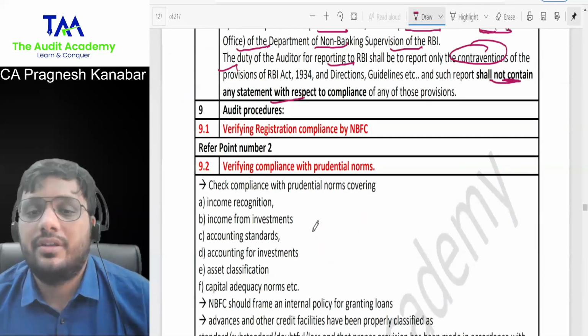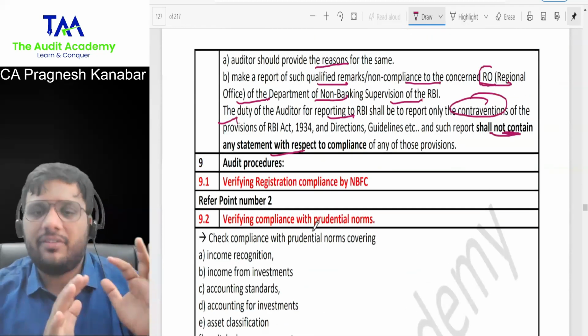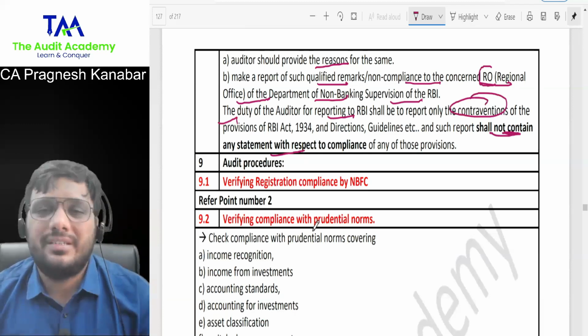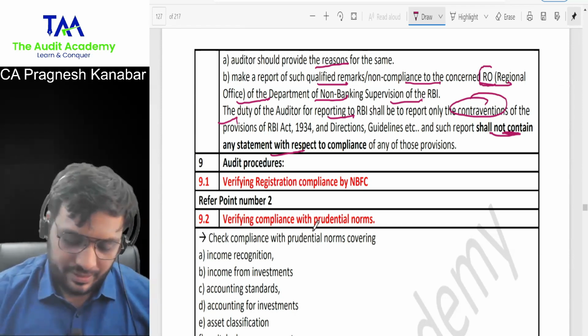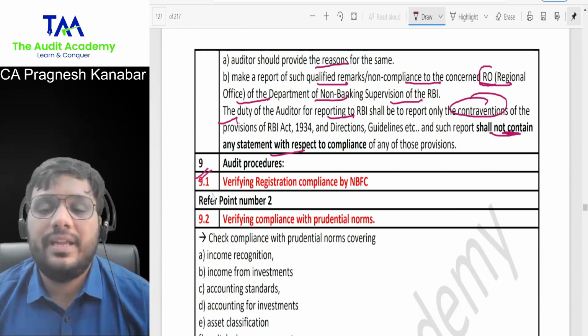Audit procedures. There is a separate section, a separate paragraph created in the module, where audit procedures are discussed. As an auditor, what kind of procedures will you perform? First, as an auditor, how will you verify the registration compliance by NBFC?